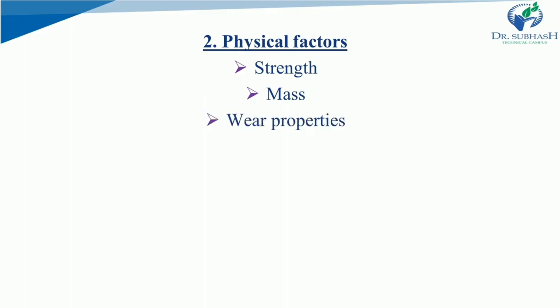Next is wear properties. These properties become more important when there is a possibility of friction between moving parts. You have to be very careful in selecting materials. For example, during milling and grinding, the grinding surfaces wear off. These materials will be incorporated into powder as impurities. Such type of mills should be avoided. When drugs of high purity are required, the risk of contamination is more due to wear of ceramic or iron equipment.